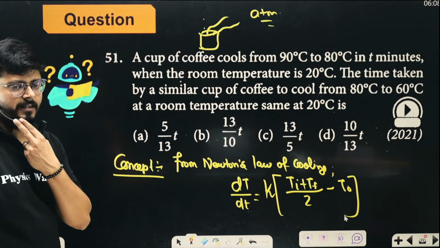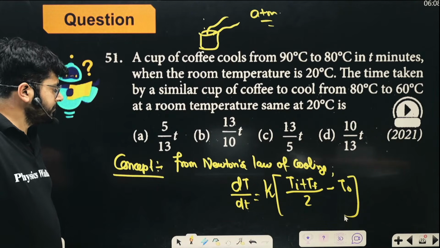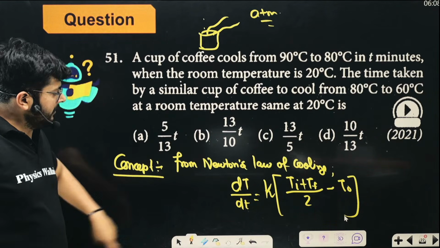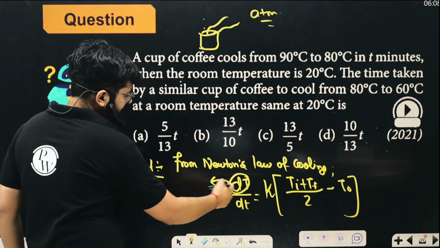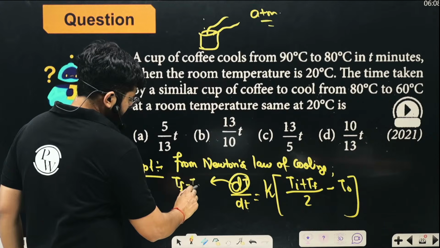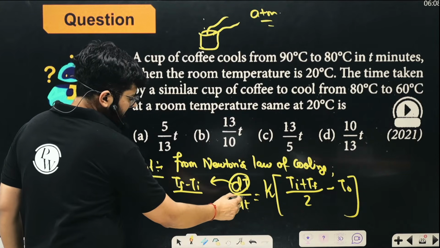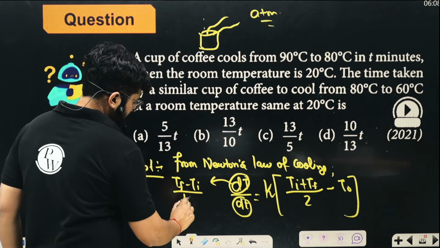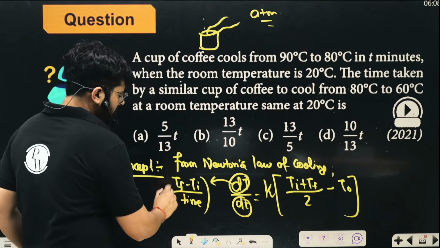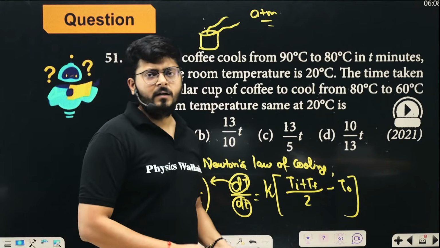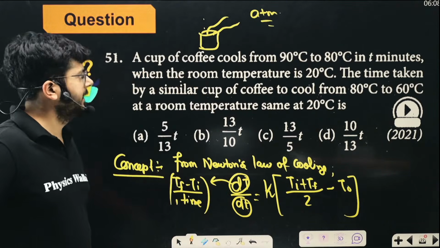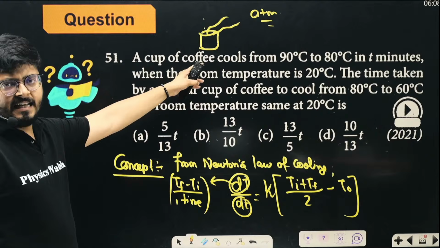I hope that is very, very clear, right? So what is the rate of cooling? dT is temperature difference, final temperature minus initial temperature, and dt is time. So this is the rate of cooling, how quickly that temperature is dropping for that particular coffee.